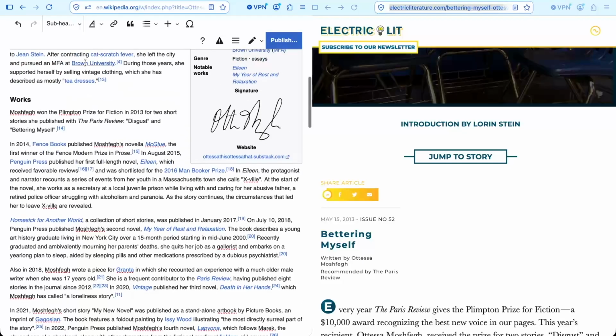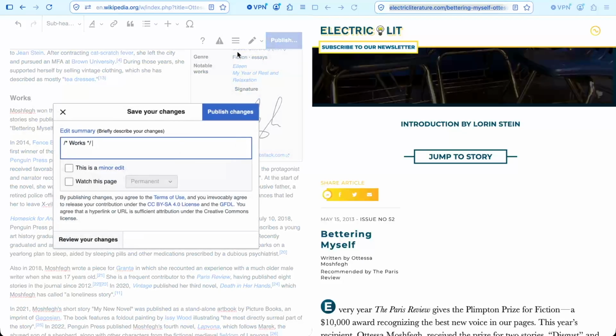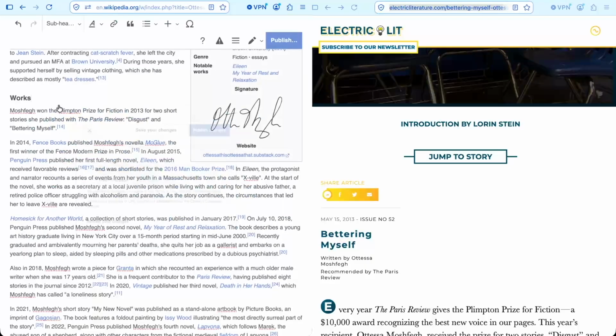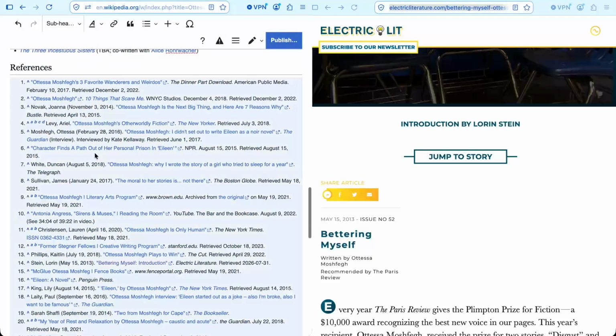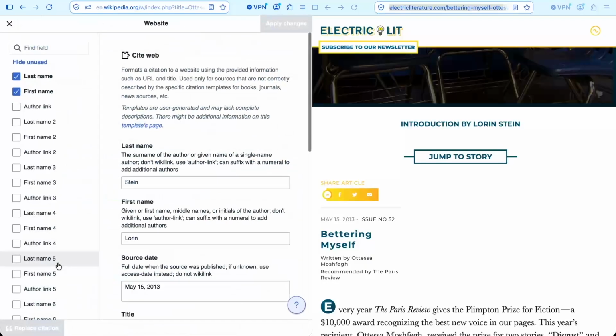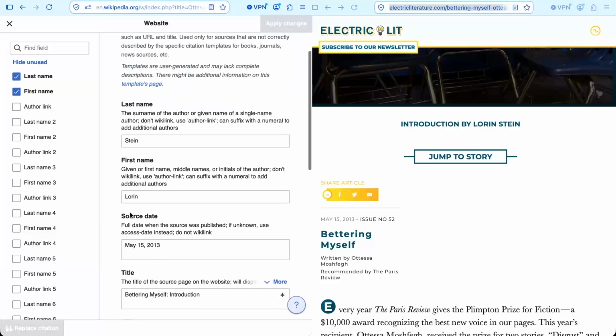So if I click out here and I press publish, we can review my changes to see that we still like what I've added. And we've added one sentence up here in the works section. We've added a new inline citation, and the full citation appears automatically in the references section. And you can even preview that if we scroll down to the references. There's a lot of references here. It's a little hard to click on one individually, but if we go down here, it's the same citation I was working on earlier.